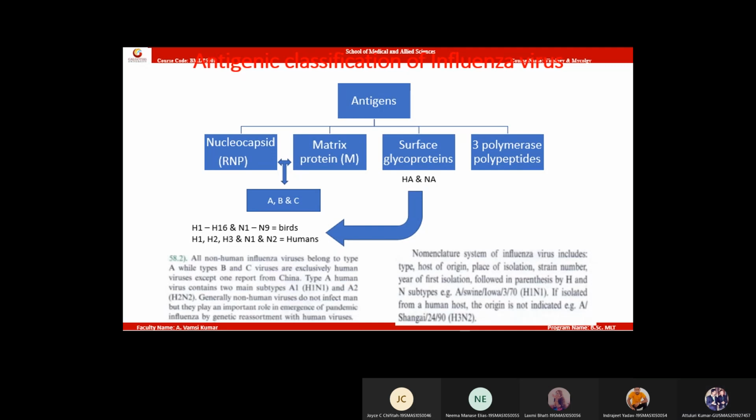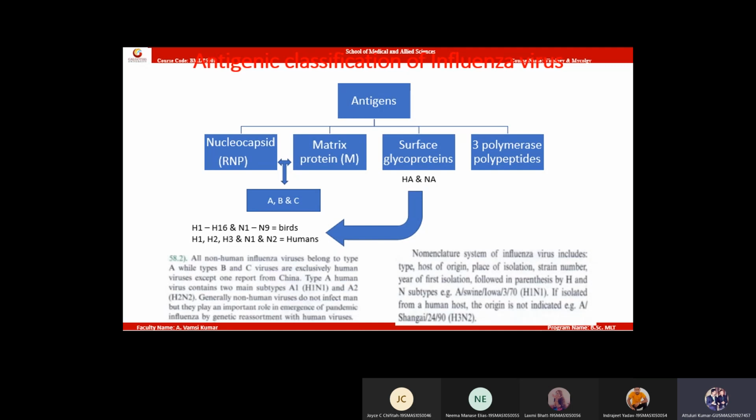Now, in the surface glycoproteins, draw a second table like this. HA means, what is the full form of HA? Hemagglutinin spikes. And NA means neuraminidase spikes.